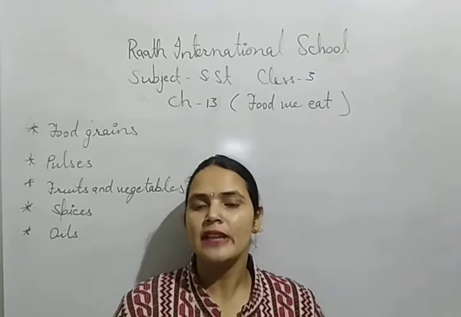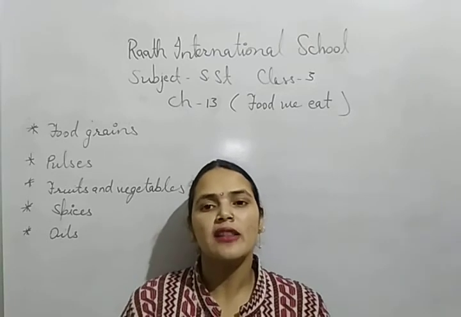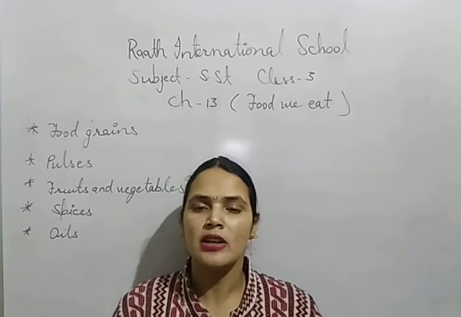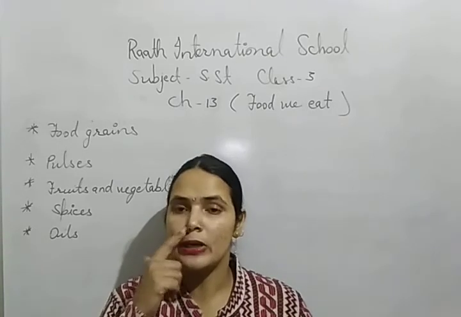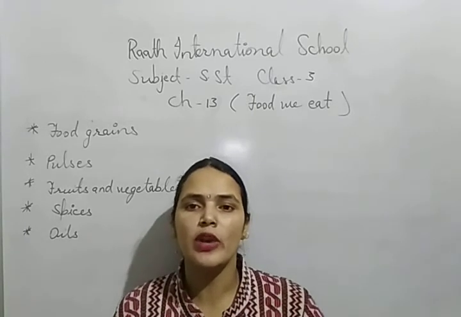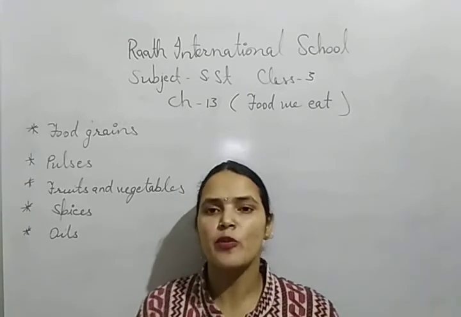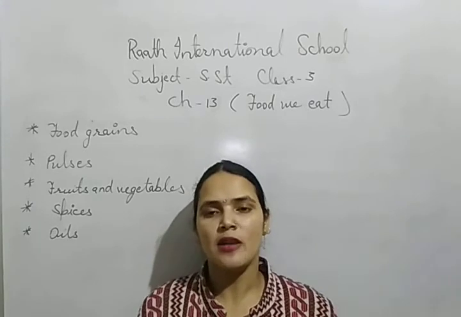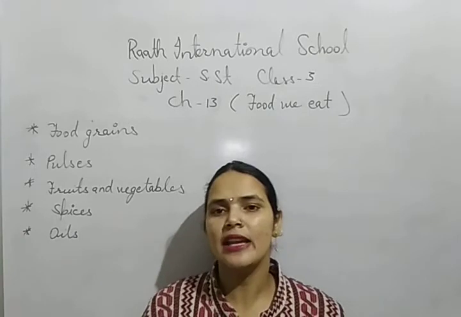Oil also gives taste to our food, and there are different kinds of oil that we use, because different kinds of oil seeds are grown in our country, like coconut, sunflower, groundnut, olive, mustard, sesame. So these are the different types of crops grown for oil seeds, and according to their taste, people use the different kinds of oils that they like.